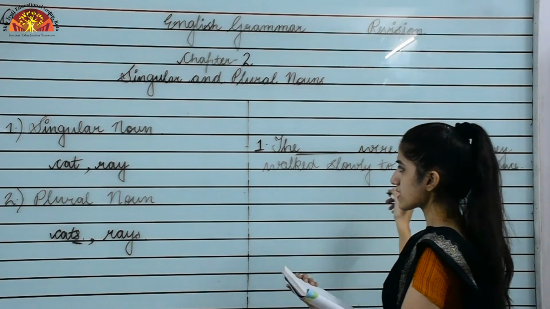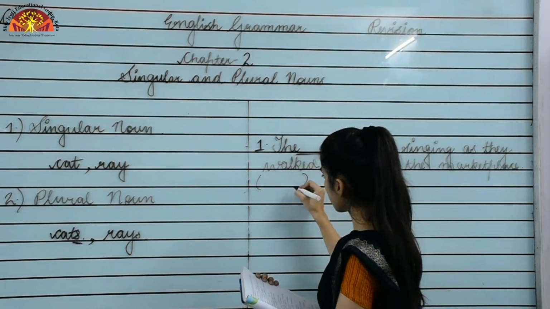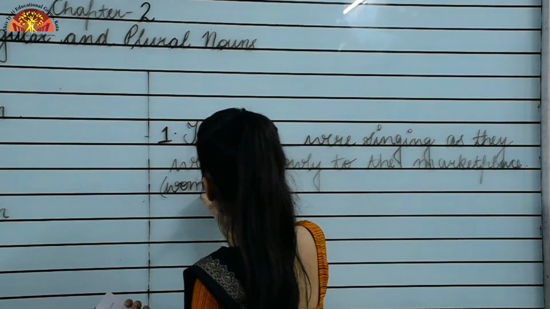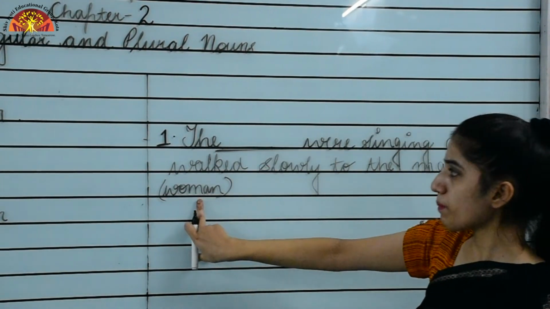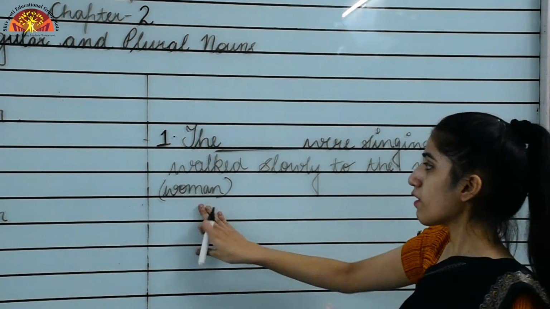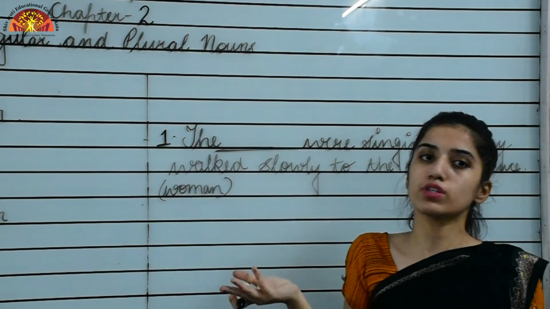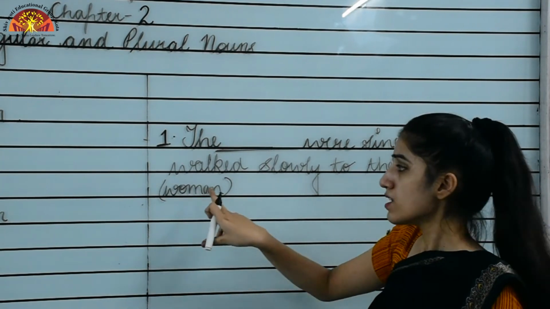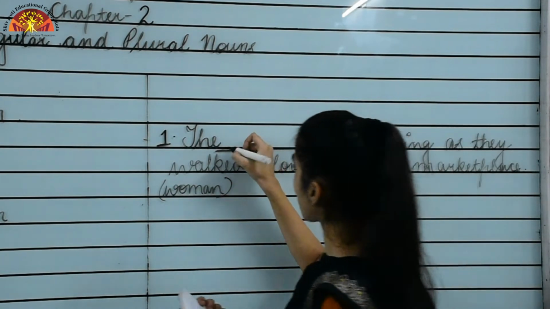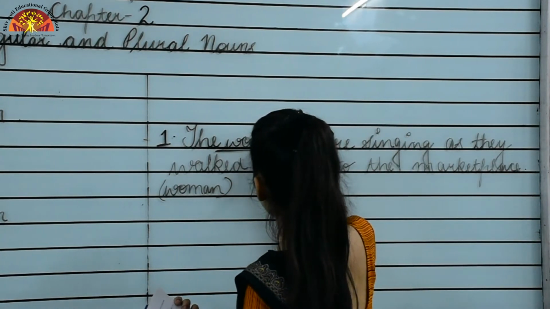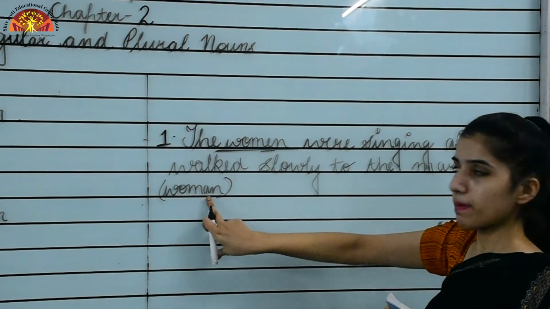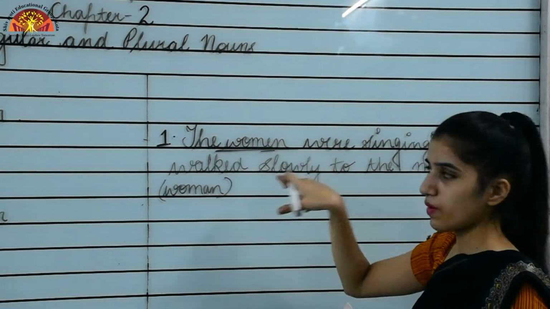The noun which we are given is woman. This woman represents a singular noun. Now we have to fill the blank with the plural noun of this word. So the plural noun of woman, M-A-N, would be what? Women, that is W-O-M-E-N. In singular A was there, but in plural it's E. This is the answer.